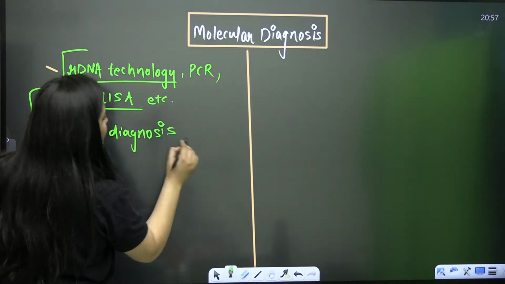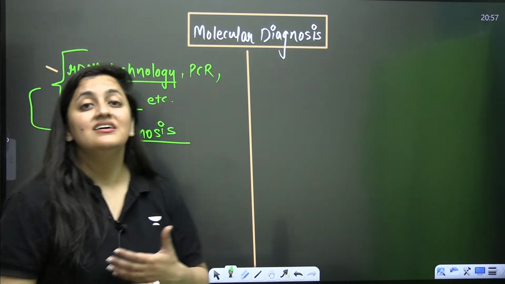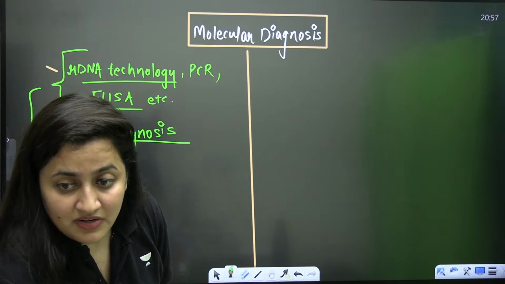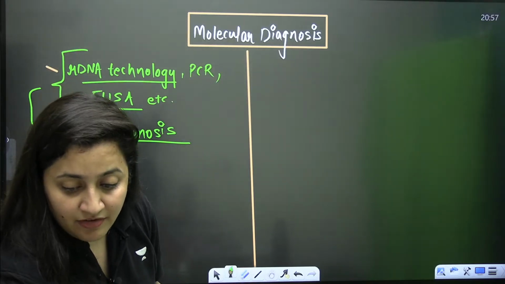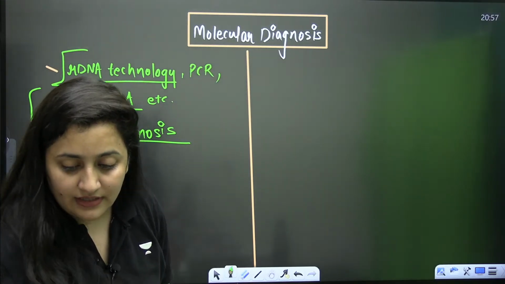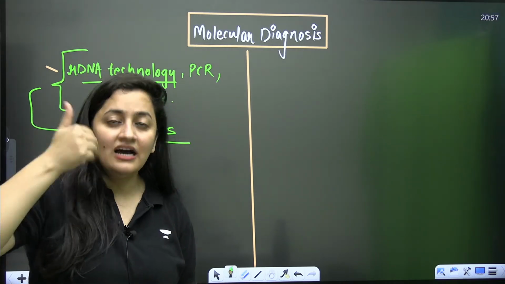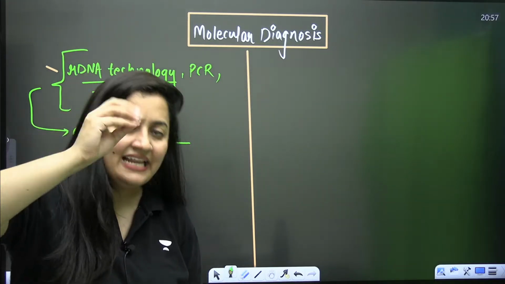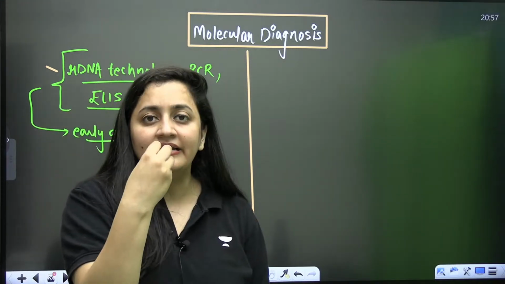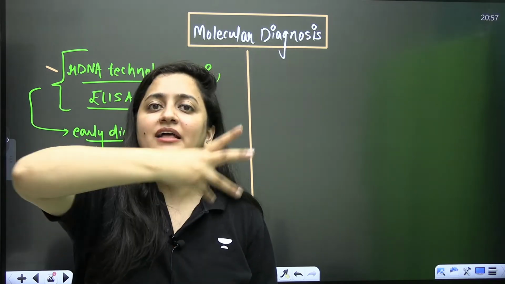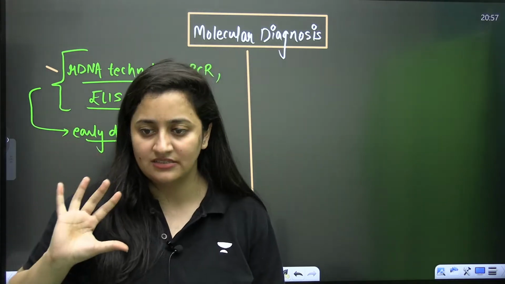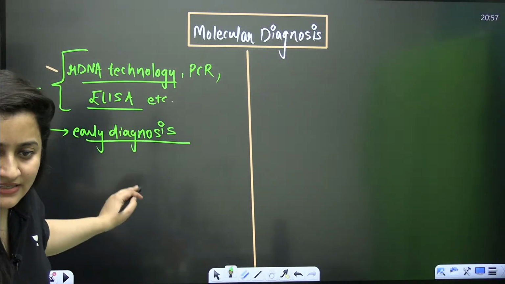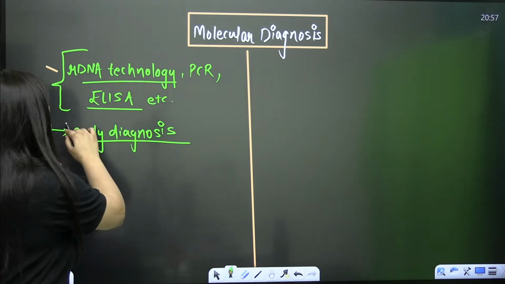These are the techniques which will help in the early diagnosis of the disease, right? How are they going to help? They are going to help in the early diagnosis of the disease. So blood tests and urine tests are never going to help in early diagnosis, because they will only show you the pathogen, the antigen, or anything that can tell us there is a problem when that pathogen has already damaged our system, when it has already affected our pathology, affected our physiology. But here in this case, what is going to happen, students? The early diagnosis will help.